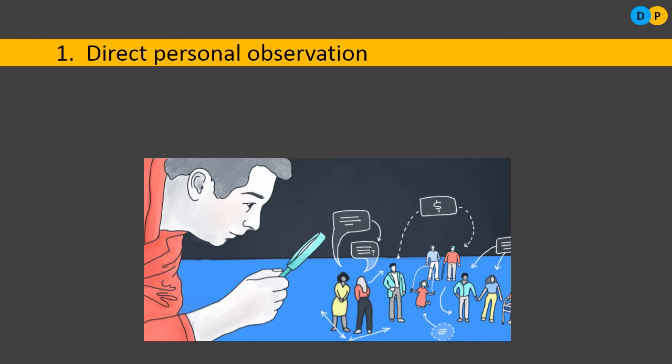However, the method is less costly. The reason is there will be only one investigator. He will be just observing the respondents, but they are not responding to him. There will be a very small number of units on whom you are making the observation. So this particular method is best suited when the number of units to be studied is very small.